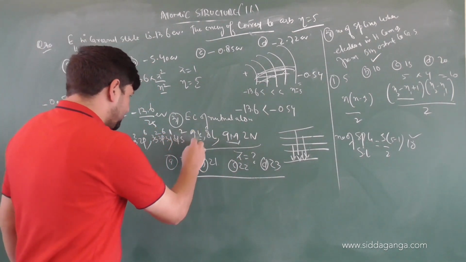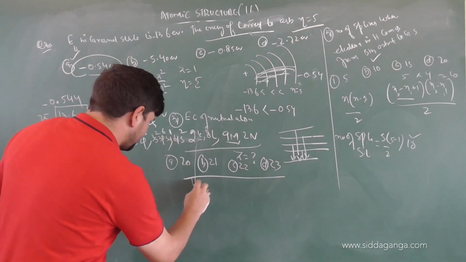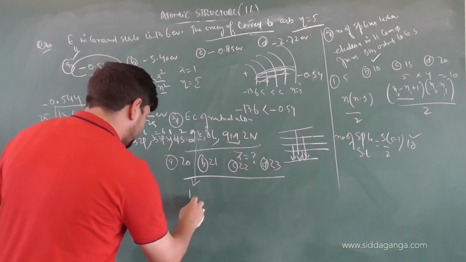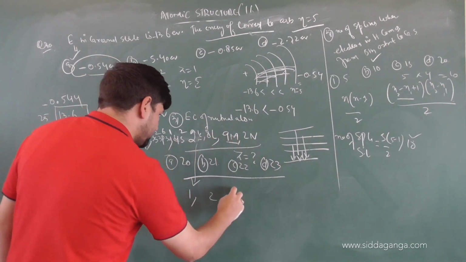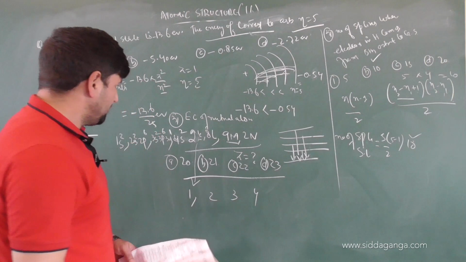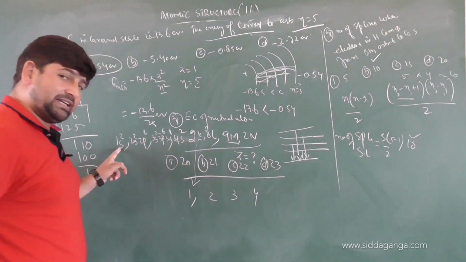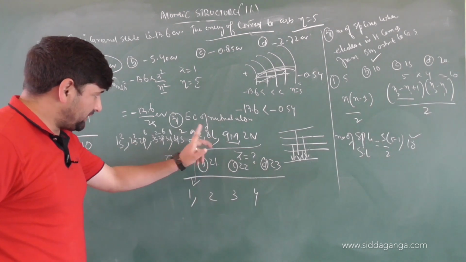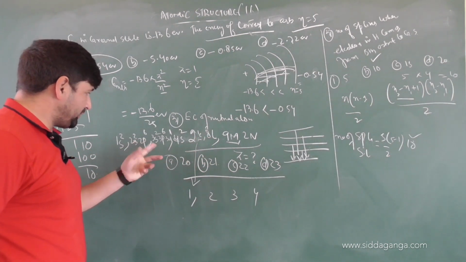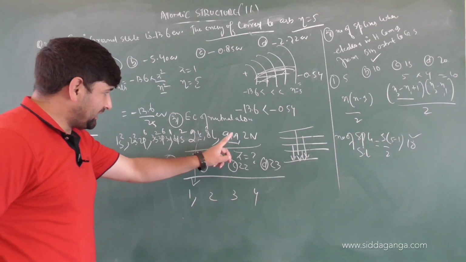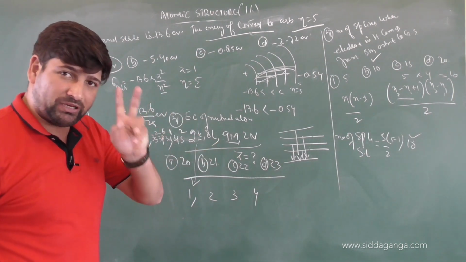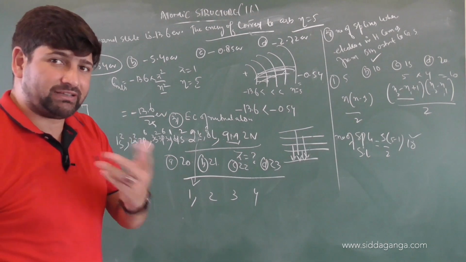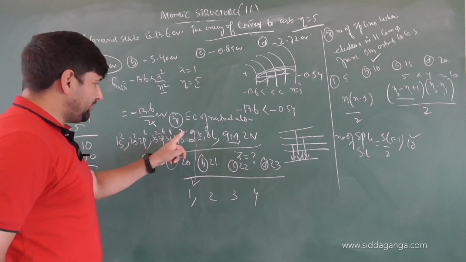Because K is which shell? Principal quantum number K is 1, this one is 2, this one is 3, this one is 4. Principal quantum number 1 has only one subshell, that is s. I am writing 1s2. Then principal quantum number 2 has 2 subshells, s and p, that is 2s2, 2p6. And there are 9 electrons in M, means the third shell has 3s, 3p, 3d. s will be 2, p will be 6, total 8. Remaining is 1, that will be in d. So 3d1, and there will be 2 electrons in 4s.